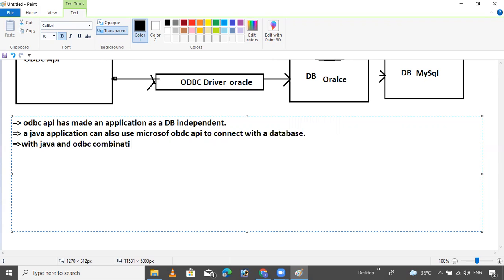Sun Microsystems identified two major problems.